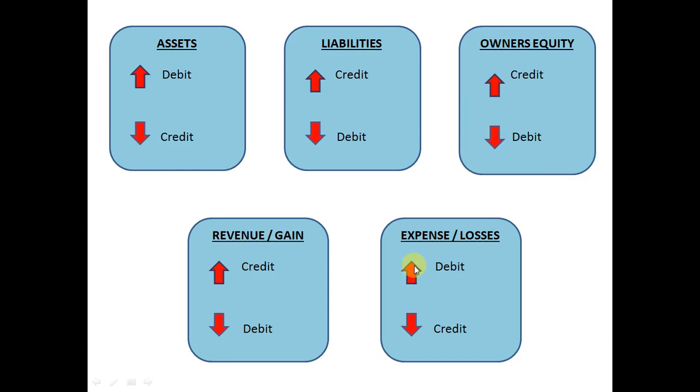If it is increasing, we should debit it, and if it is decreasing, we should credit that expense. So as you can see, asset and expense heads are having a common role, and liability, owner's equity, and revenue are having a common role. So just keep this in mind.